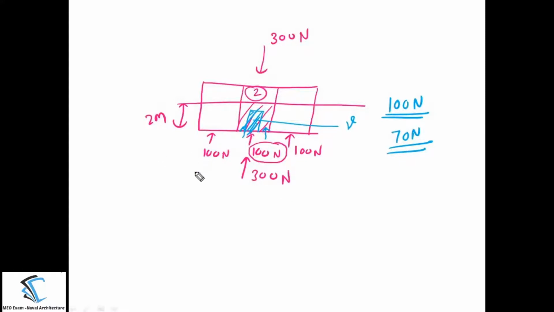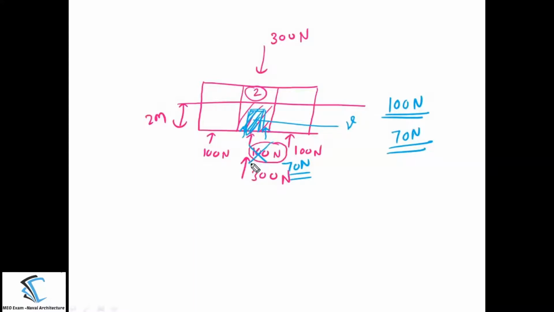So what is actually happening here? We are not going to lose the full 100 Newton of buoyancy. We will lose only 70 Newton of buoyancy, because 30 Newton of the buoyancy is taken by the engine. So only 70 Newton of water enters the compartment.